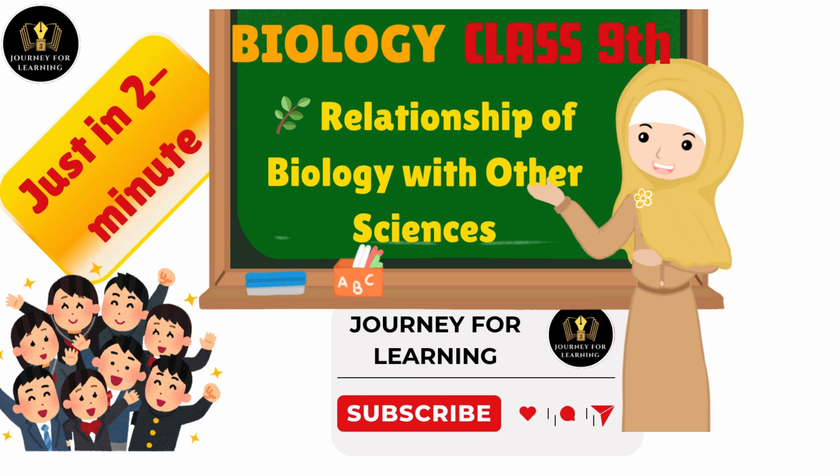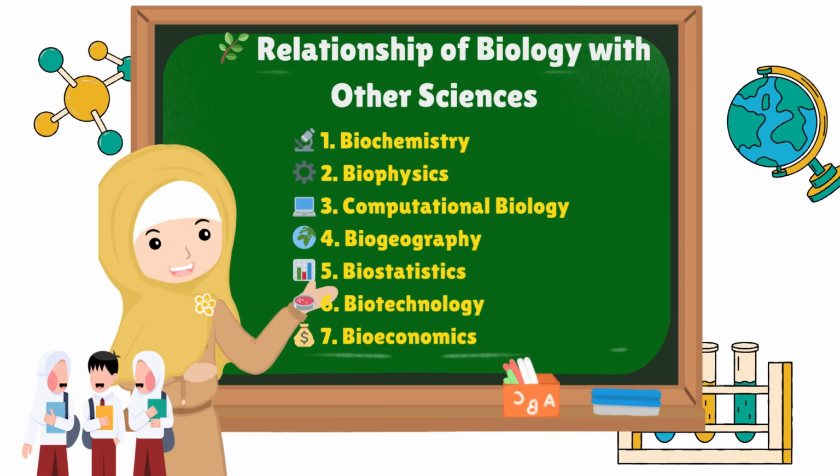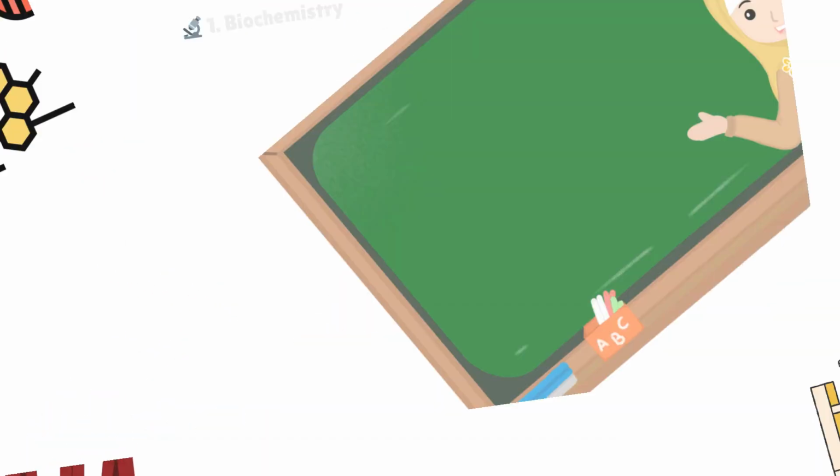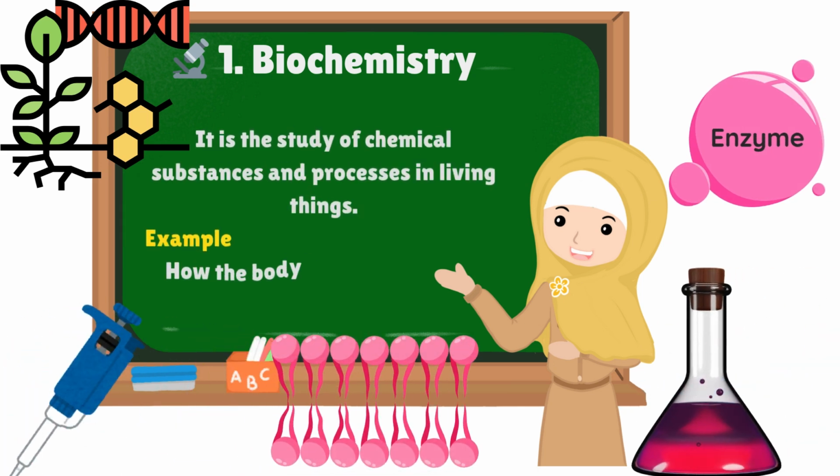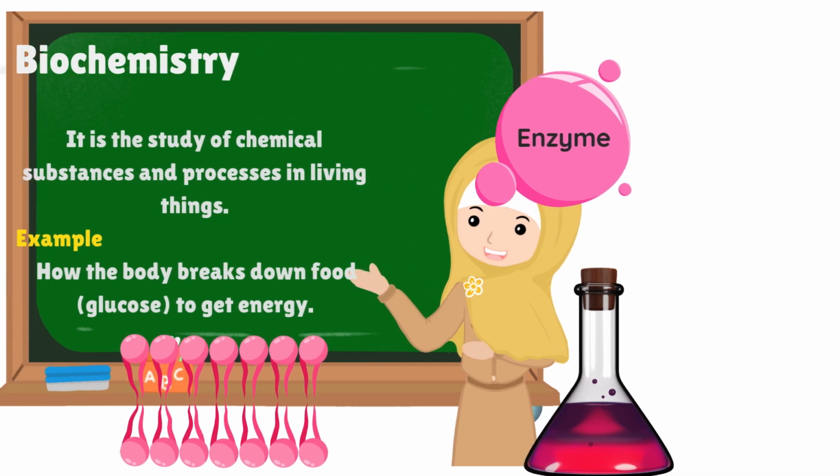Today, we're going to explore an exciting topic from Class 9 Biology. Relationship of biology with other sciences. Here we study 7 relations of biology with sciences. Let's start it. First is biochemistry. It means studying the chemicals inside living things. For example, when we eat food, our body changes it into energy.